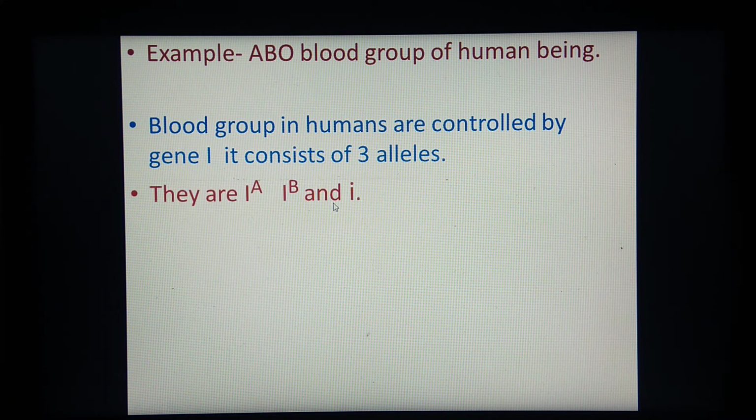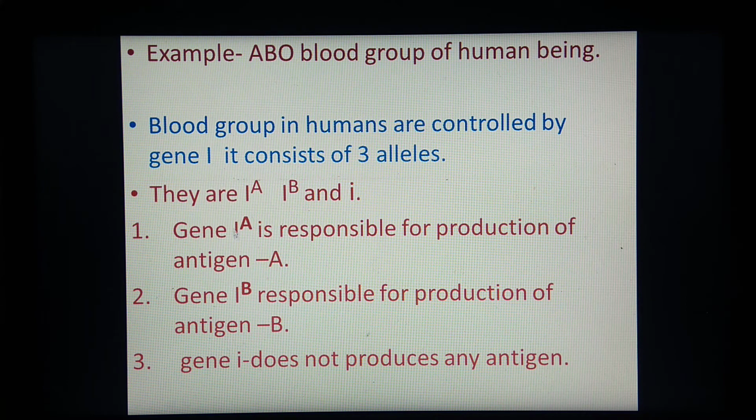So what are these? See, these alleles are IA, IB and small i. So these 3 types of alleles of gene I control the blood group. How do they control the blood group? See, gene IA is responsible for production of antigen A, and the individual having antigen A has blood group A. Gene IB is responsible for production of antigen B, and an individual having antigen B on the surface of RBCs will have blood group B.